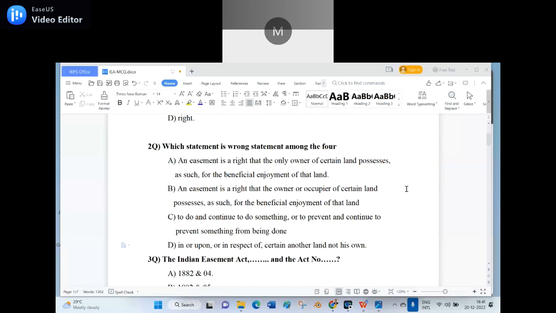And option B says an easement is a right that the owner or occupier of certain land. Here, not merely the owner, even the occupier of certain land also possesses as such for the beneficial enjoyment of the land. So here the right answer for the second question is A. Is it clear? You have to give the reason also. Sir, this is the reason.